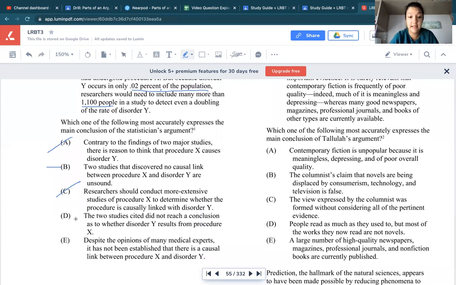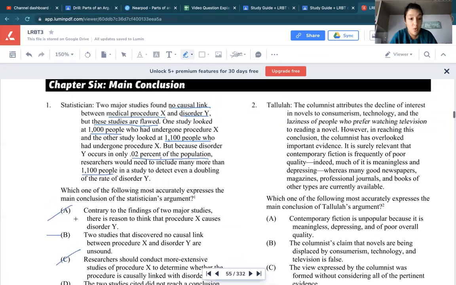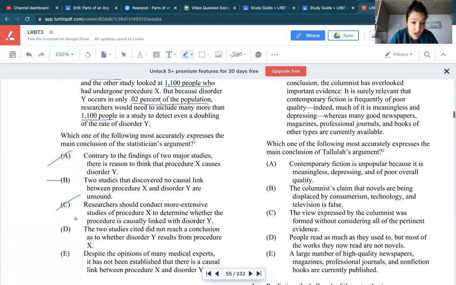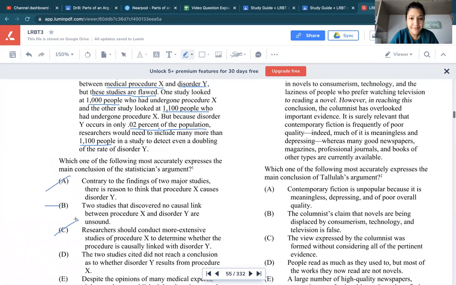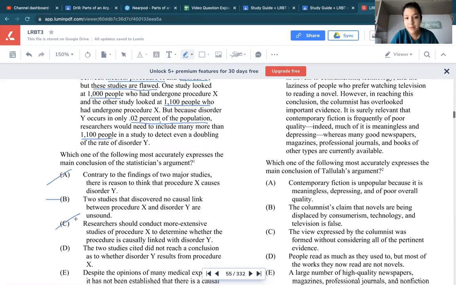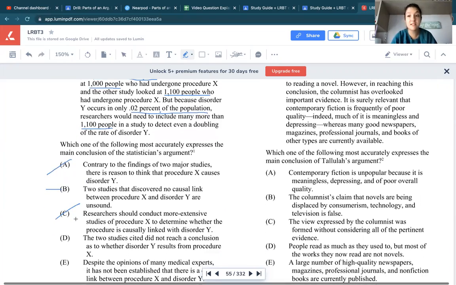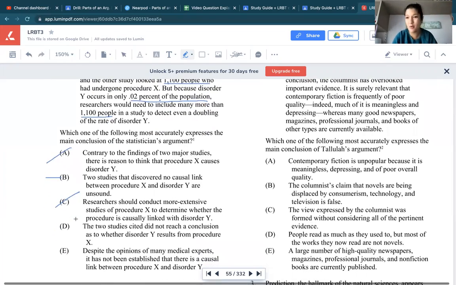D. The 2 studies cited did not reach a conclusion as to whether disorder Y results from procedure X. So maybe that's true, but still, we said the first sentence was the main conclusion. That's not really echoing that.